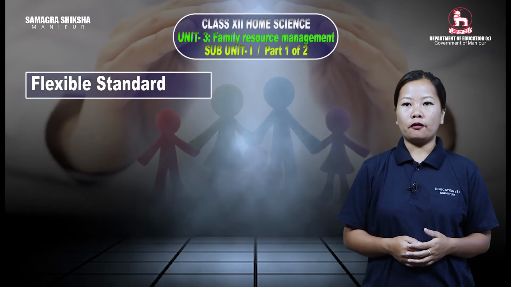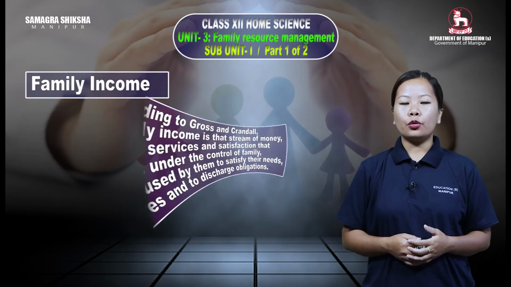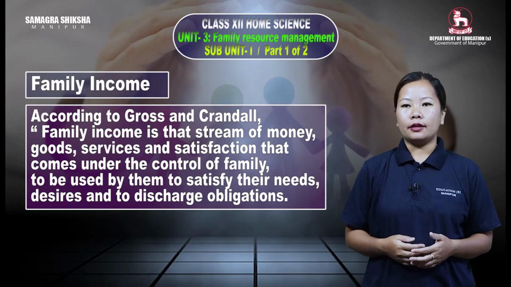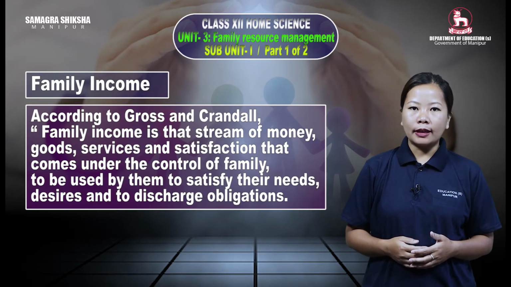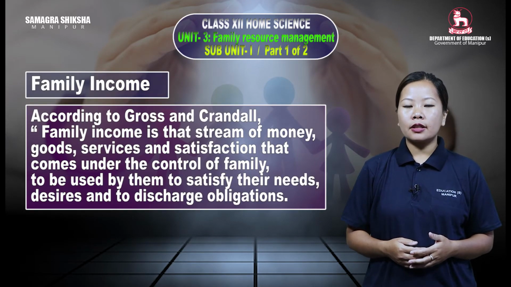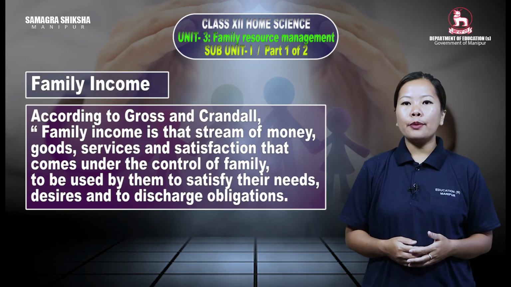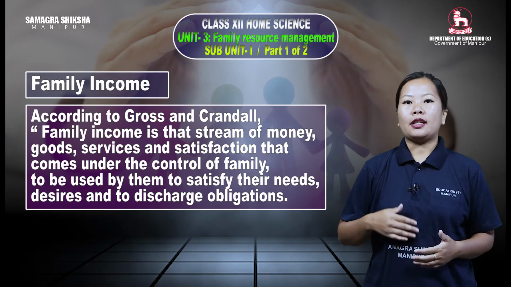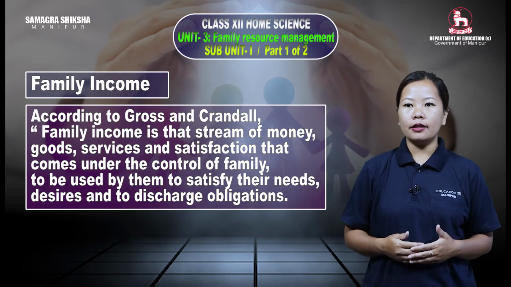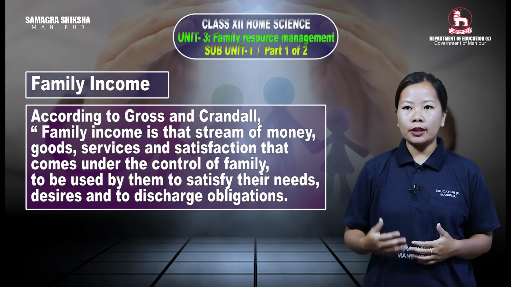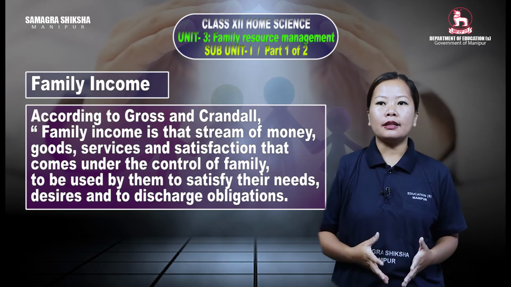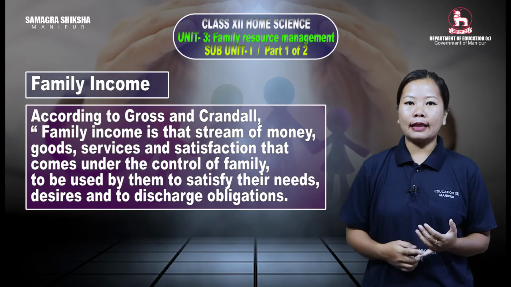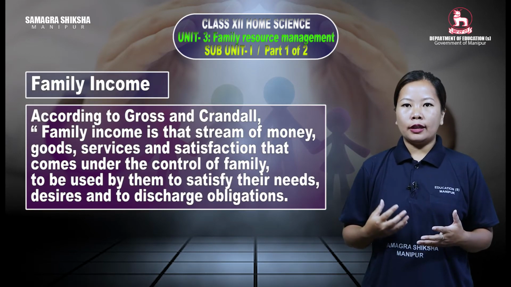Now let's come to family income. According to Gross and Crandall, they said that family income is that stream of money, goods, services, and satisfaction that comes under the control of family to be used by them to satisfy their needs and desires and to discharge their obligations. Hai targadi family income hai se akoy gi collections of akoy gi sel taliba natraga akoy da leriba